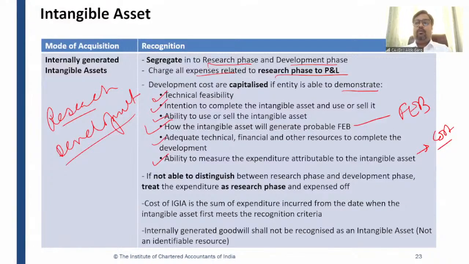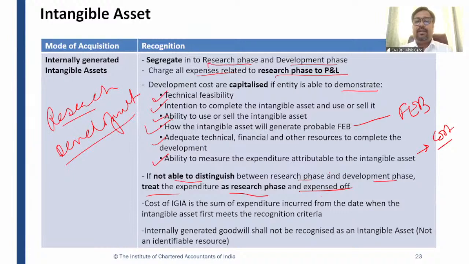Sir, if we are not able to clear whether it is a research phase or a development phase? If you are not clear, if you are confused, then treat that phase as a research phase and expense it off, right? If not able to distinguish between research phase and development phase, treat the expenditure as research phase and expense it off. But you cannot simply say that we are confused. You have to go through these 6 conditions as well. You have to see whether these 6 conditions are met or not met. You have to do the due diligence, right? Straight away, you cannot say that, okay, we are confused, we are not able to clear whether it is research or development. So you have to demonstrate, right? It is not so easy.